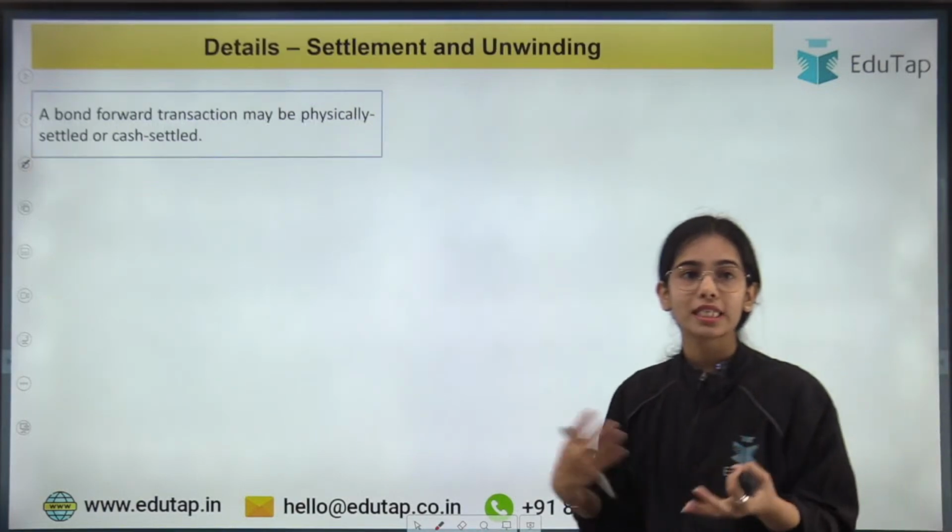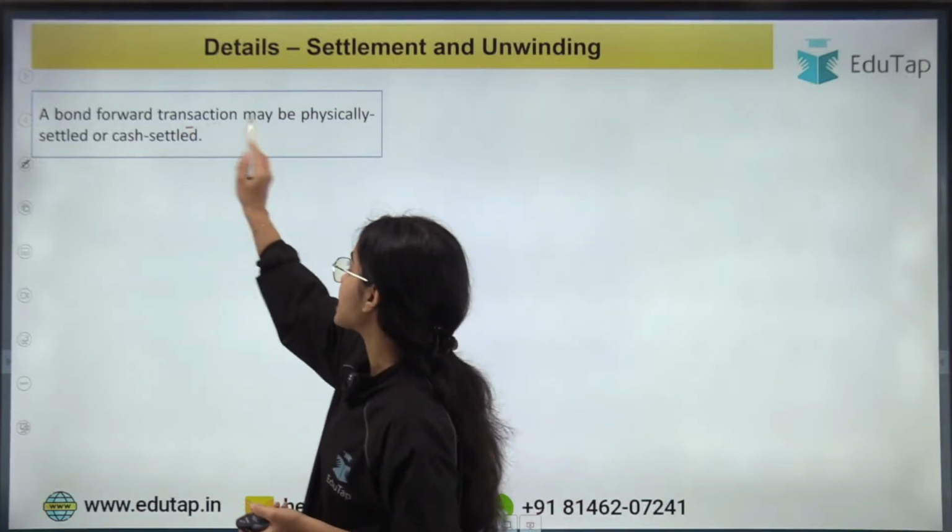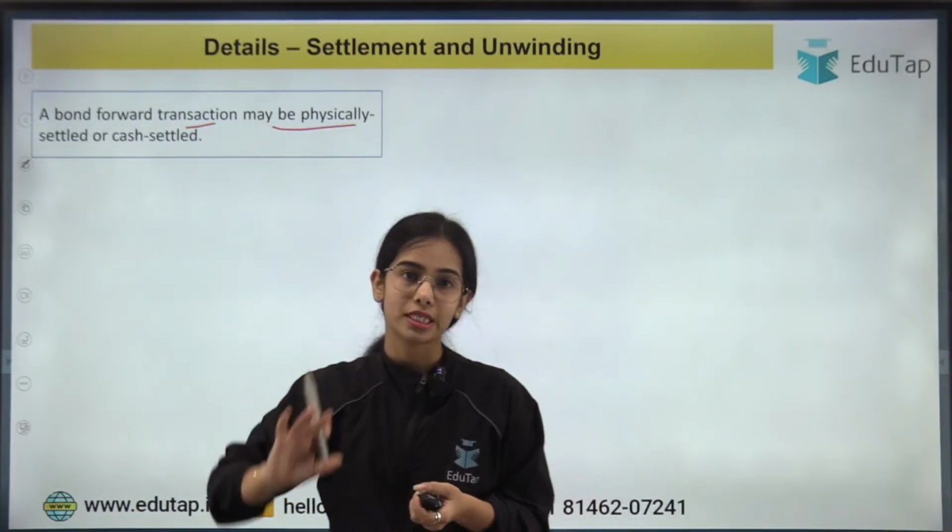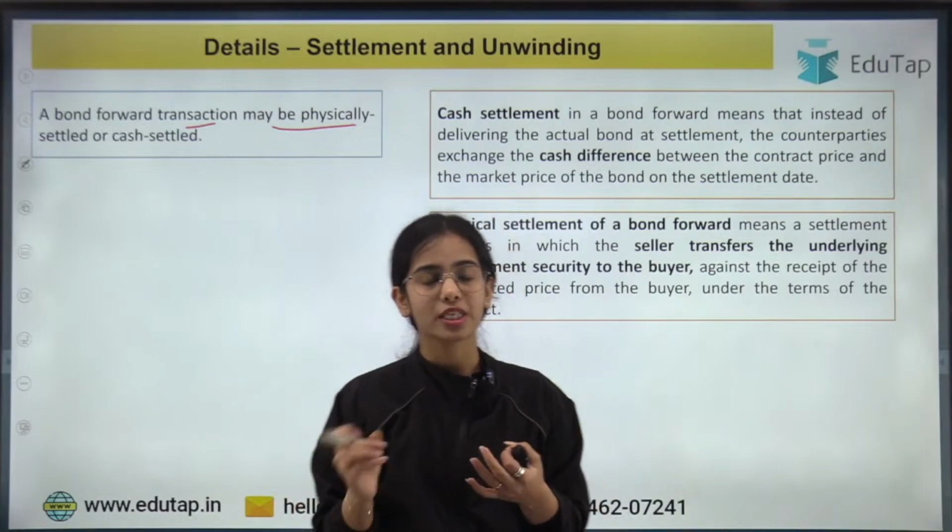Now settlement, how the settlement will happen. A bond forward transaction may be physically settled or cash settled, okay. So what is the meaning of cash settlement?